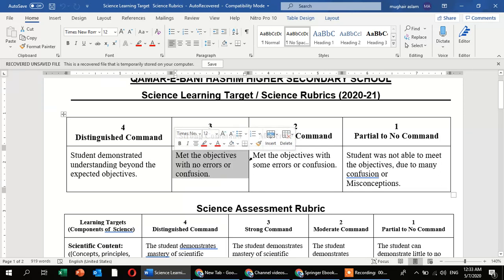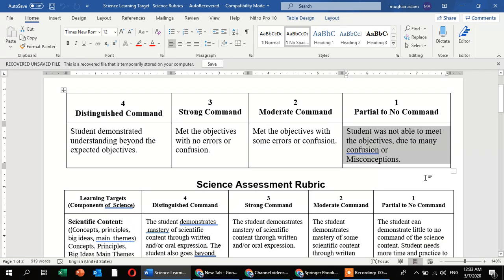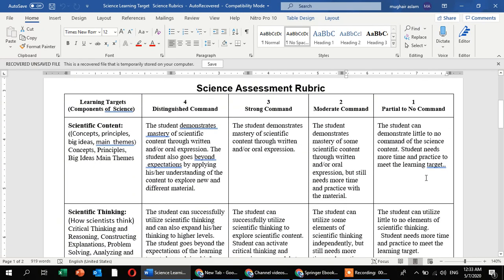Met the objectives with some errors or confusions is the moderate command, and next, the student was not able to meet the objectives due to many confusions or misconceptions.